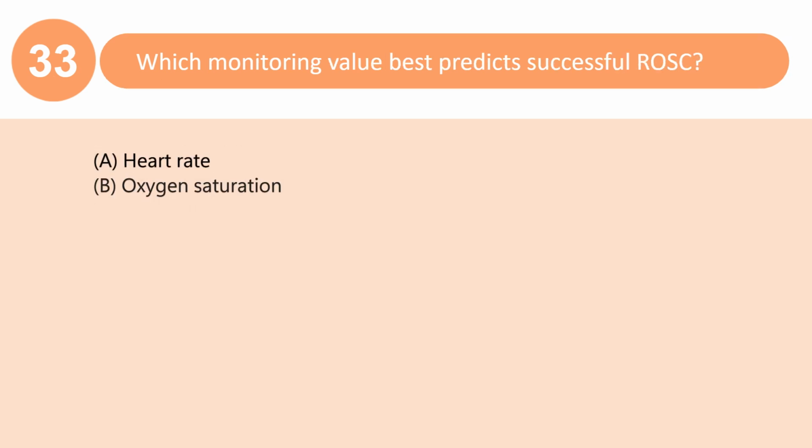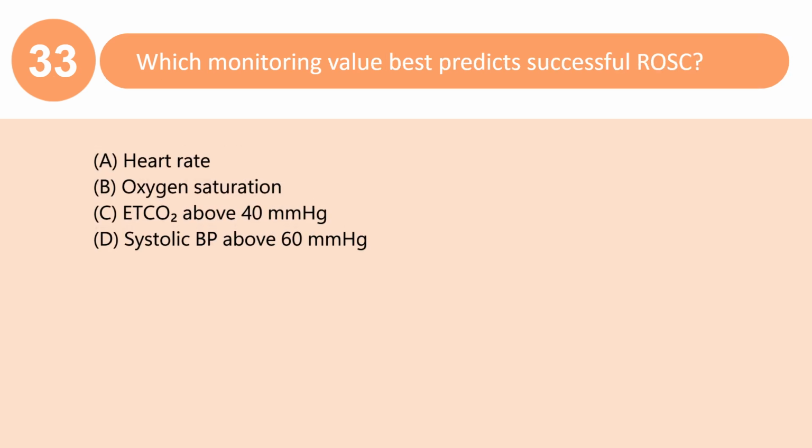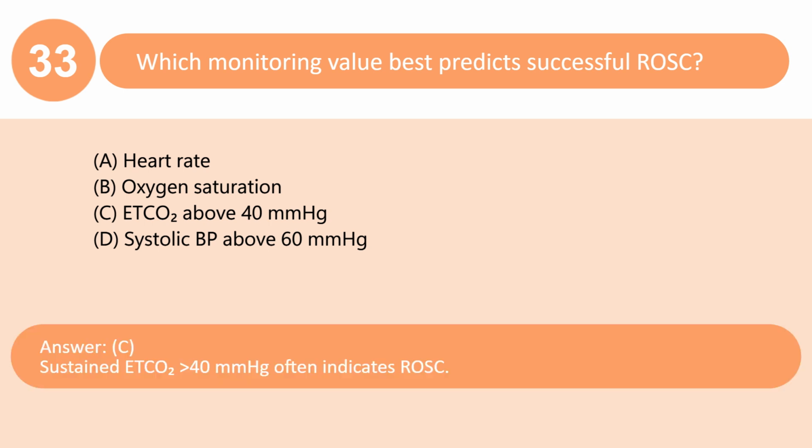Which monitoring value best predicts successful ROSC? A. Heart rate. B. Oxygen saturation. C. EtCO2 above 40 mm of mercury. D. Systolic BP above 60 mm of mercury. Answer C. Sustained EtCO2 greater than 40 mm of mercury often indicates ROSC.